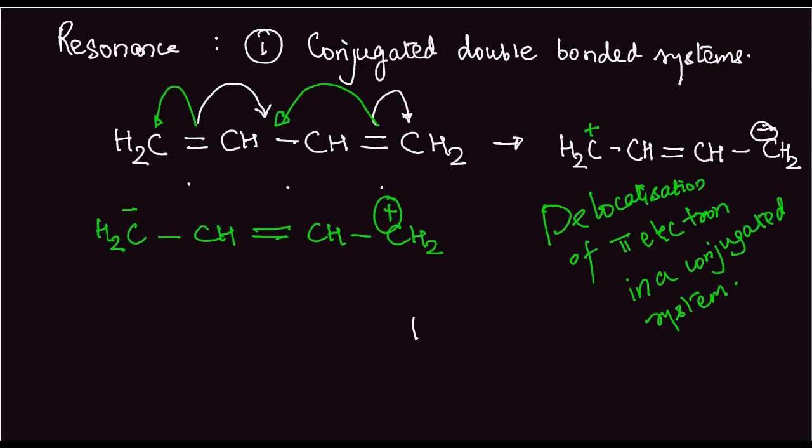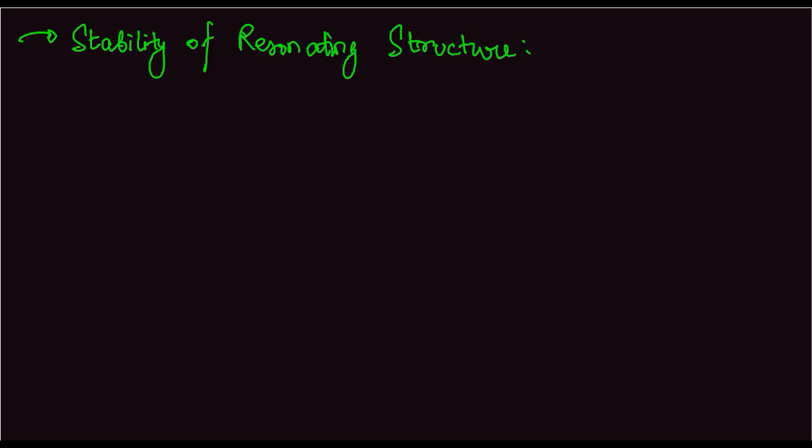Okay. So next we look at the stability of resonating structures. I am skipping the topic of how to draw the resonating structures because there is very limited possibility of a question from that part, because it is a very obvious topic.